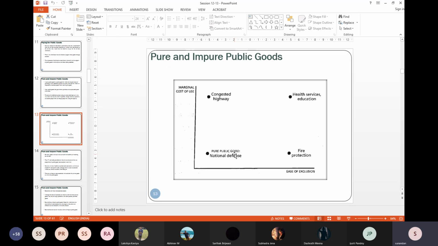So in defining ease of exclusion, you might say in Scandinavia, not only education is free, public transport is also free. And in fact, most probably in Denmark or Norway, I forgot which one, most of the residential buildings are owned by the government.